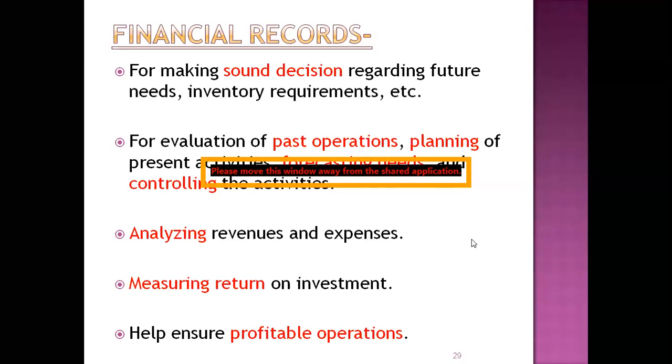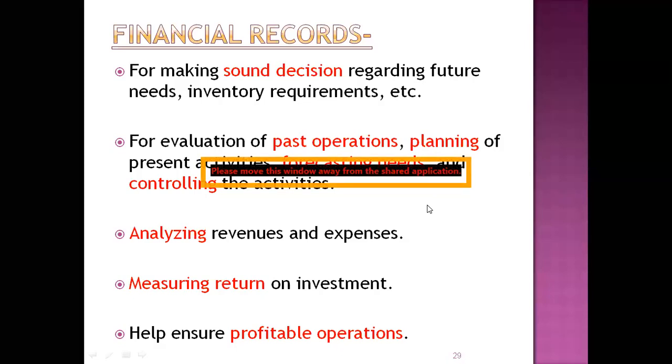Evaluation of past operations and planning of the future in the community pharmacy, and controlling the financial activities, whether it is over finance or less finance. Depending on that, you have to analyze and control various, unnecessary activities by seeing the financial condition of the community pharmacy.